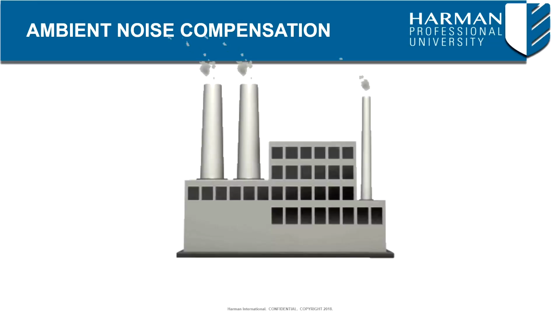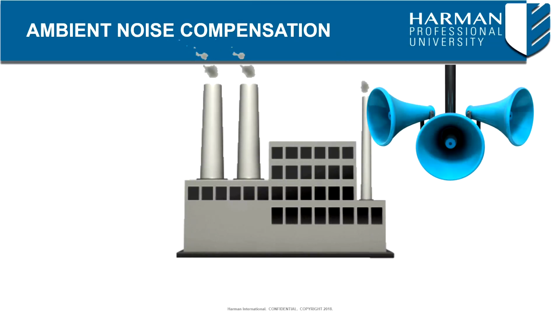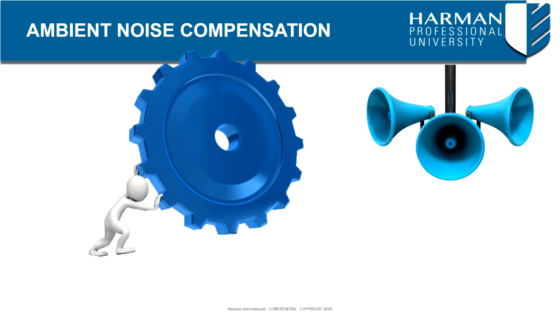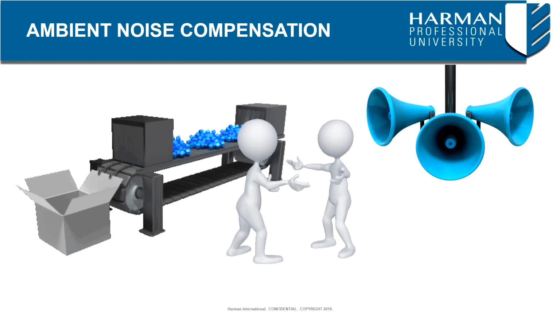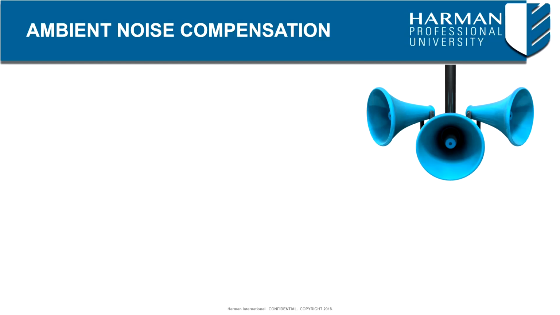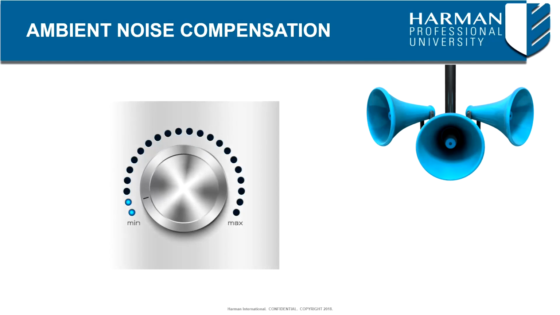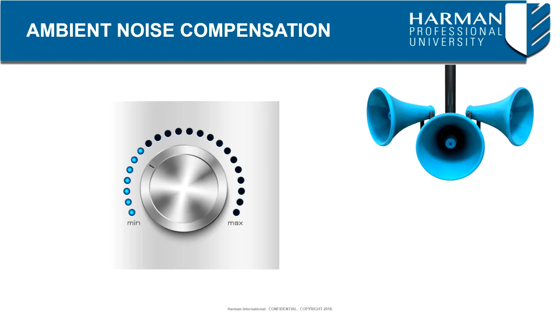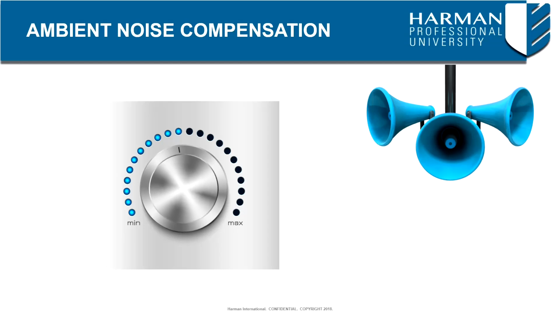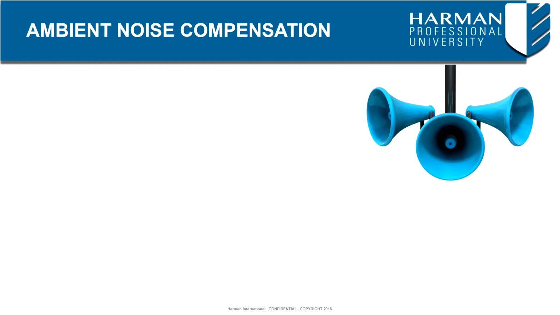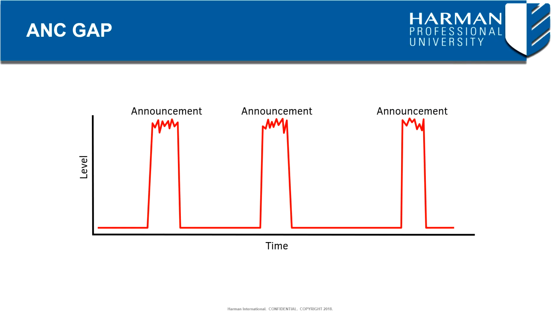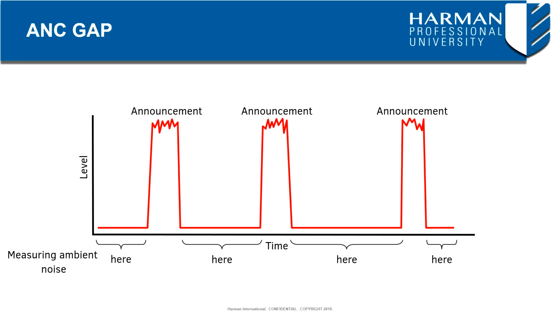Consider a factory floor where paging announcements are made throughout the day. Employees are hard at work, possibly operating machinery, filling orders, or conversing with one another. All in all, there may not be anyone readily available to adjust the output volume during busier points of the day so that any important paging announcement is intelligible at an appropriate level. So what can we use? ANC Gap is a perfect choice for this type of paging announcement application, considering it will measure the ambience of the environment in between announcements.